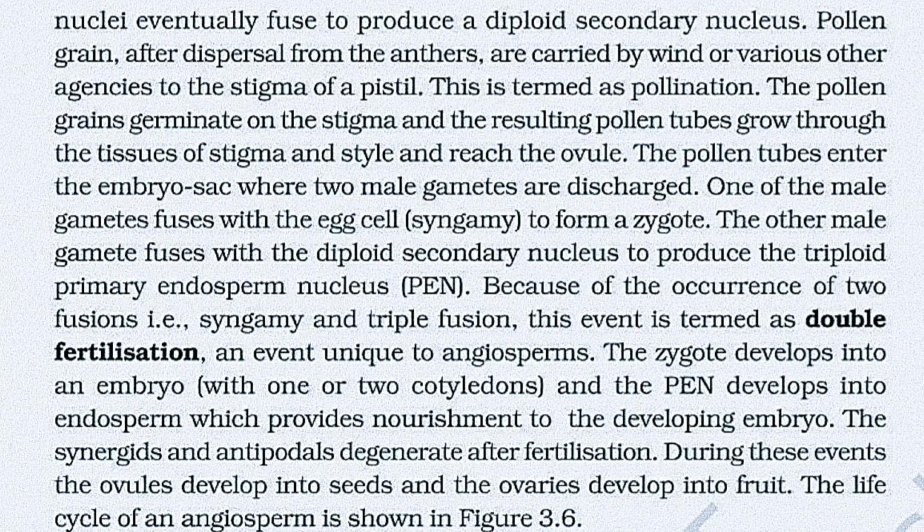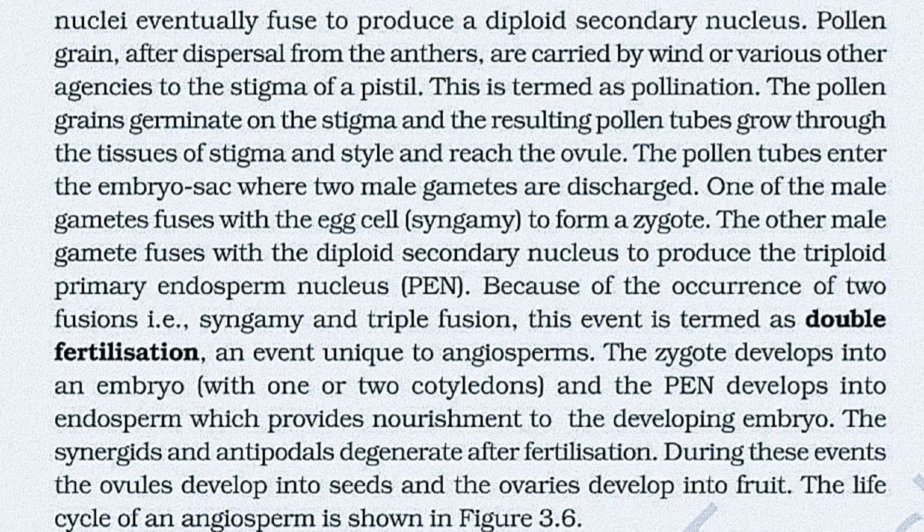Pollen grains, after dispersal from the anthers, are carried by wind or various other agencies to the stigma of a pistil. This is termed pollination. The pollen grains germinate on the stigma and the resulting pollen tube grows through the tissues of the stigma and style and reaches the ovule. The pollen tube enters the embryo sac where two male gametes are discharged.